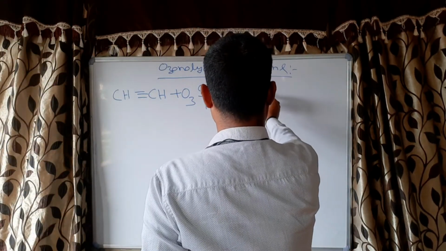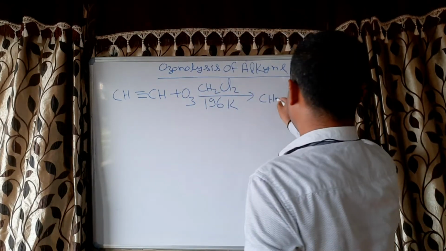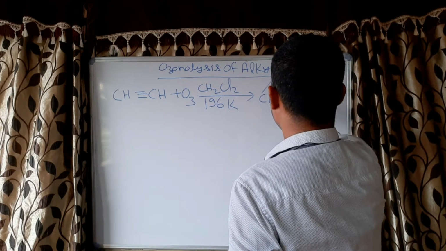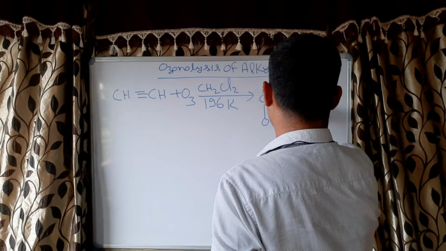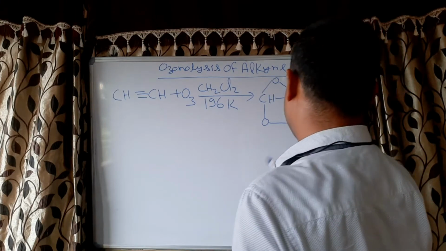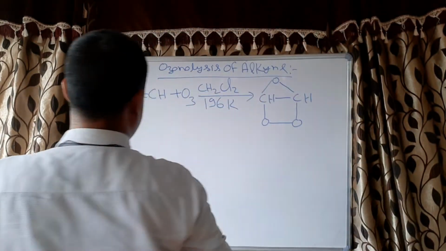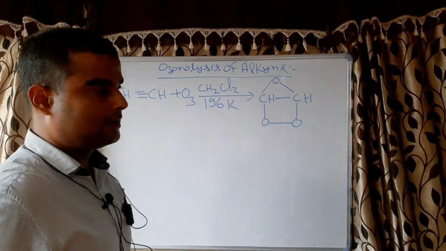So what will form? CH, now the single bond will be remaining, CH, and it will form O. This is the second oxygen, this is the third oxygen. This is called ozonide.